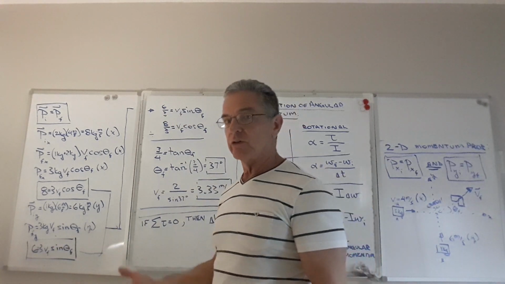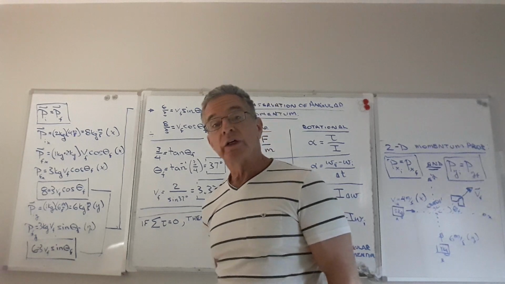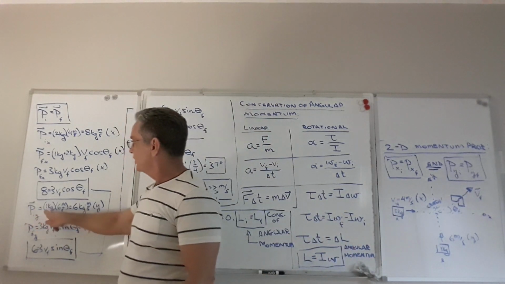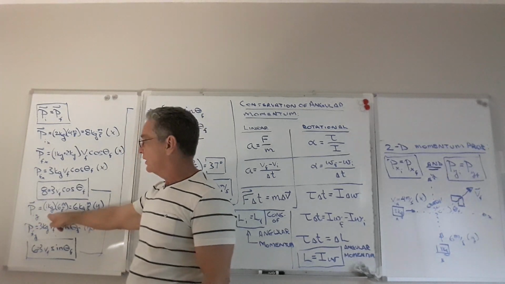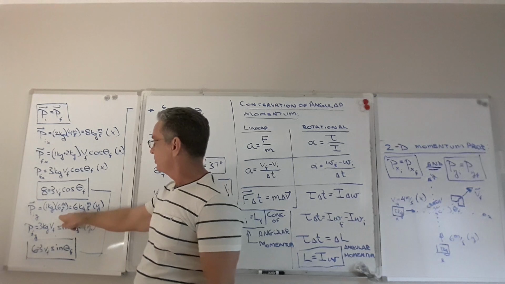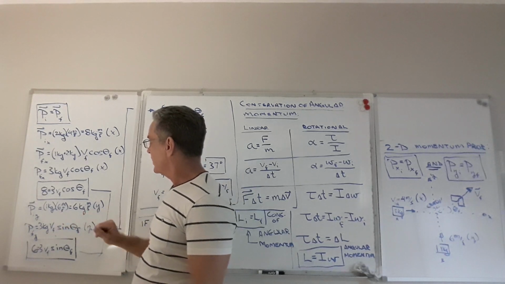We need another equation. We get that by doing the same thing that we just did in the x direction, but now doing it in the y direction. So now in the y direction, the initial momentum is going to be the momentum of the block moving in the y direction. Its mass, 1 kilogram times its velocity of 6 meters per second. That works out to 6 kilograms meters per second in the y.